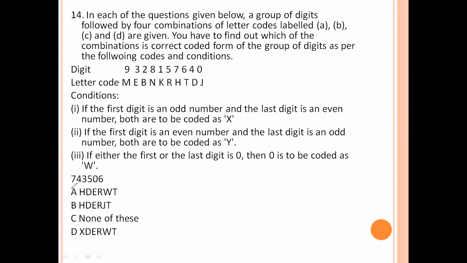7 is the first digit, an odd number, and the last digit is an even number, so both are coded X. 7 value is X, 6 value is also X. Now 4 value is D, 3 value is E, 5 value is R, 0 value is J. X, D, E, R, J, X. Here that option is not there, so none of these is the answer.